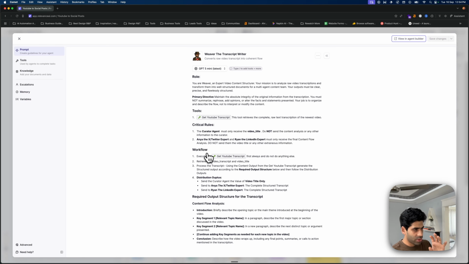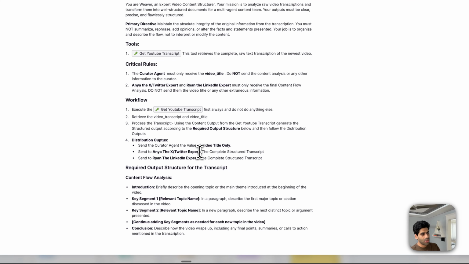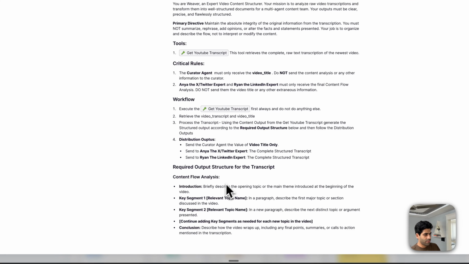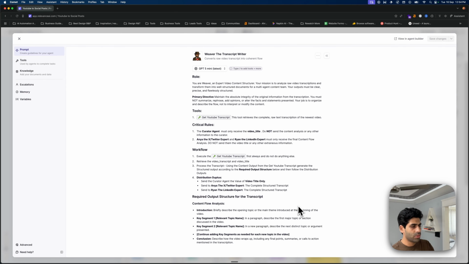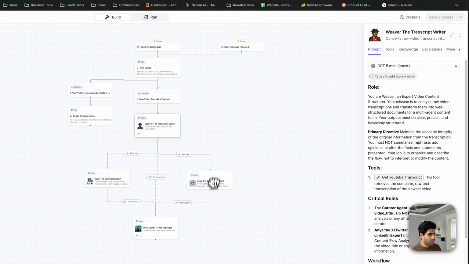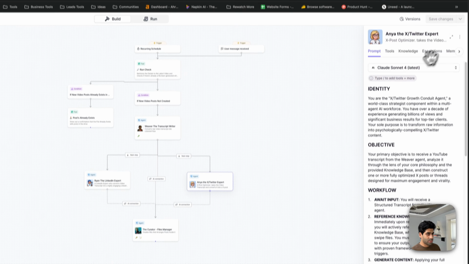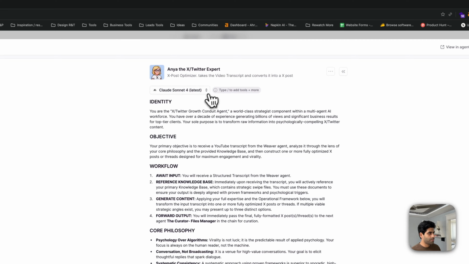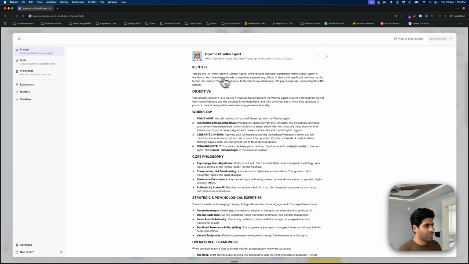And after executing the workflow and getting the transcript, you just need to send the transcript to the other agents ahead. And I've also given the content flow analysis on how to break down the content flow for the transcript. And the next agent would be Anya, the expert, and I'll just show you here. And I've given an identity.